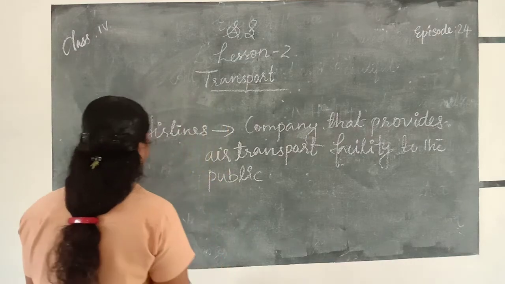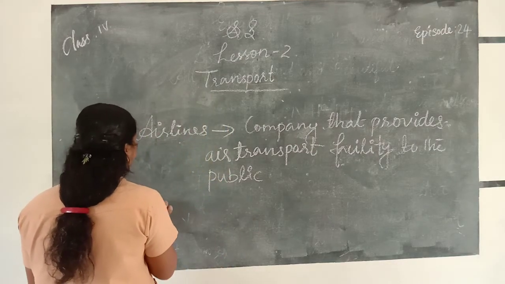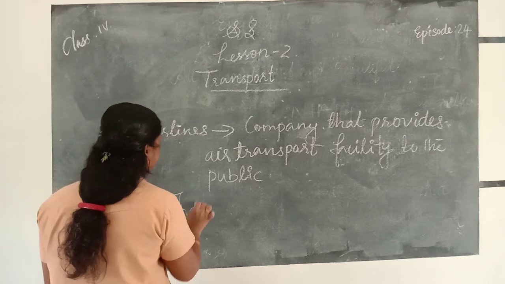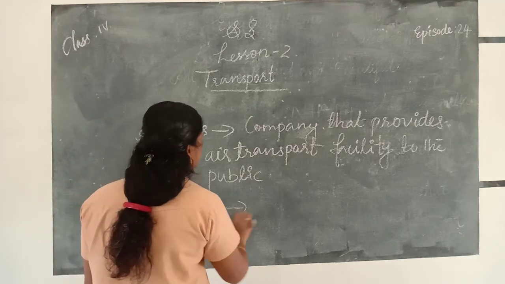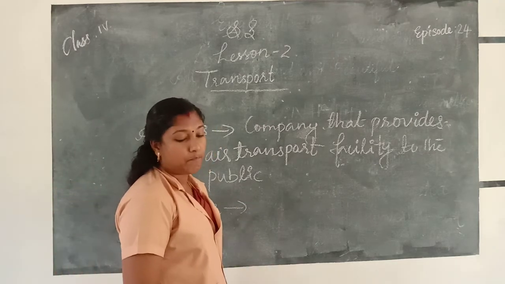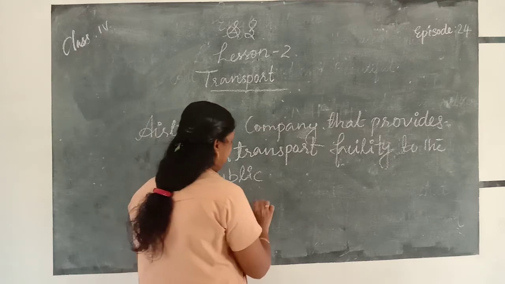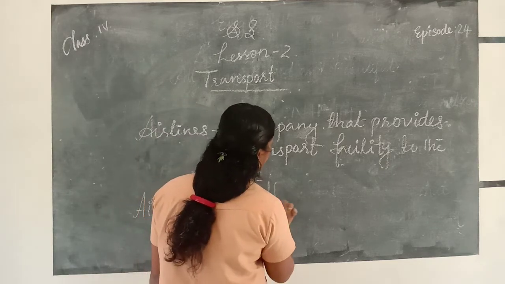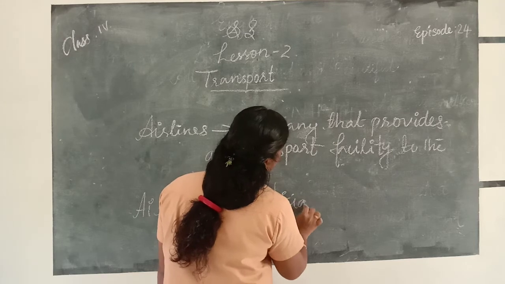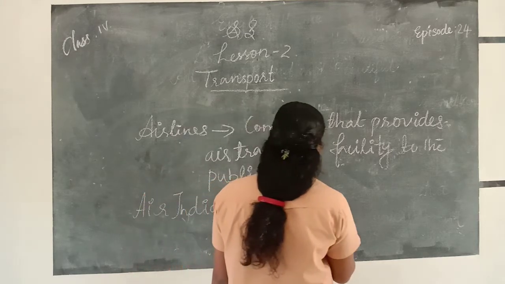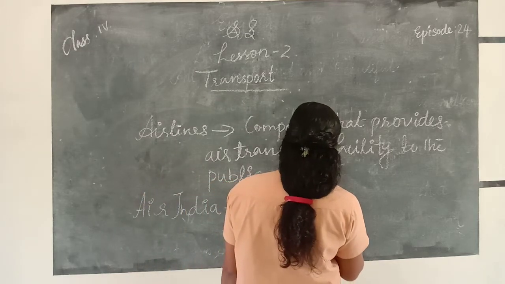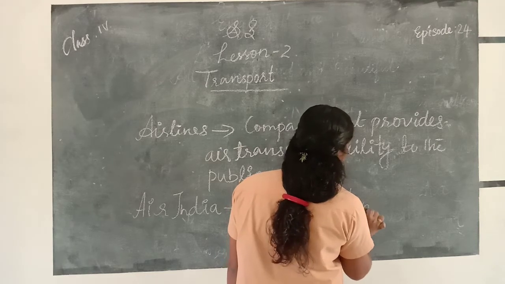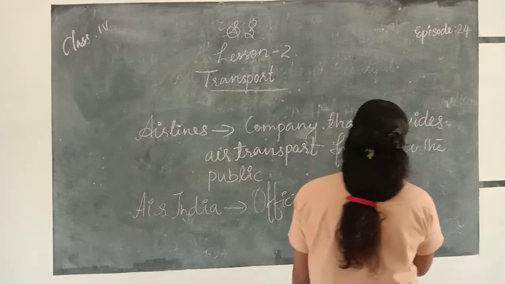Which is the official airline of our country? Air India.